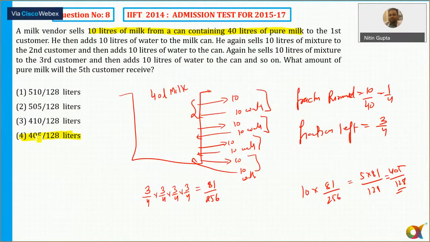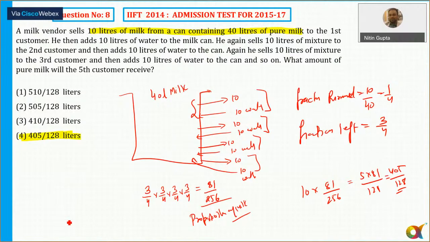So any doubts to anyone now? This is the proportion of milk. Okay, what I calculated here is nothing but the proportion of the volume, and this is the proportion of milk that should be there in the end after 4 steps.